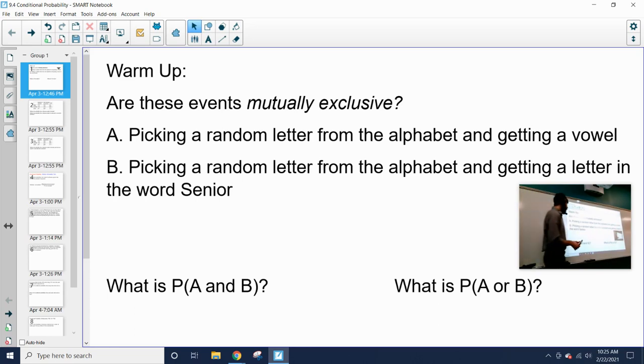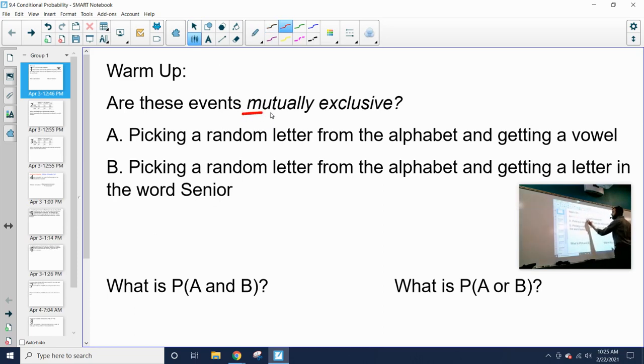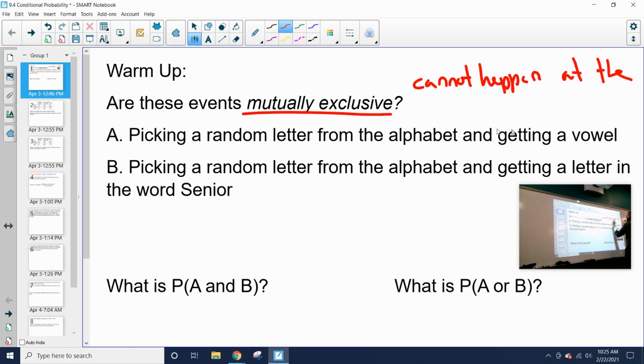Well, let's think about it. Is it possible to pick a letter from a vowel? Yep, easy enough. Is it possible to pick a letter from the word senior? Easy enough. Is it possible to happen at the same time? Because once again, mutually exclusive means cannot happen at the same time. So can these happen at the same time?